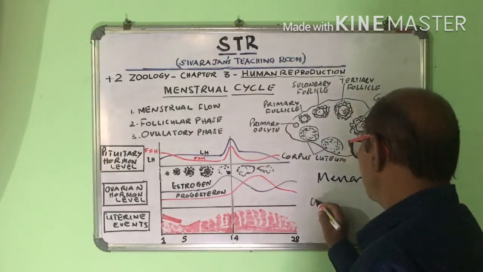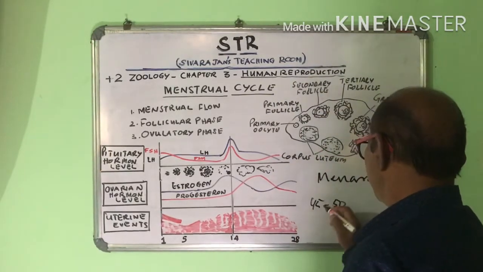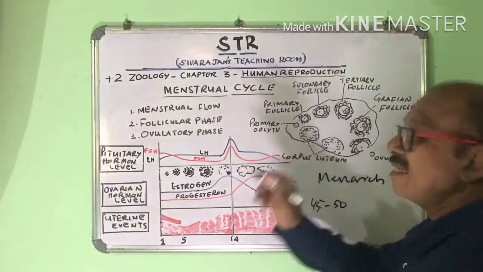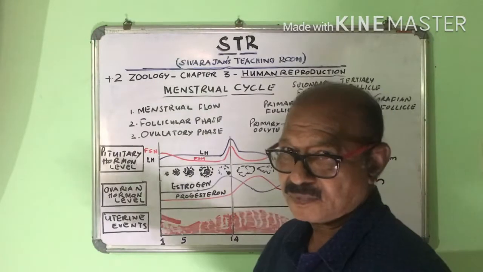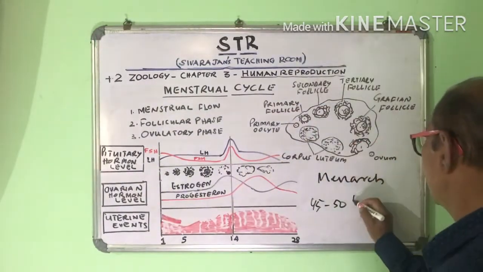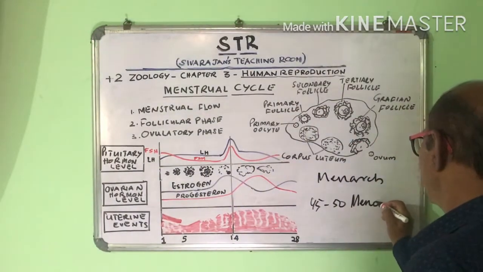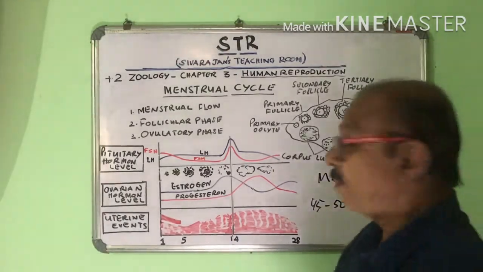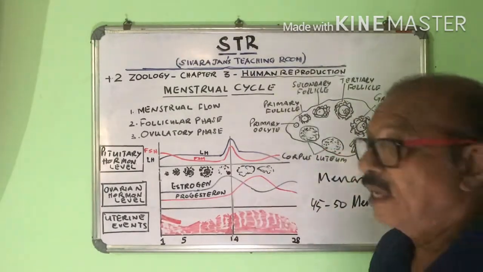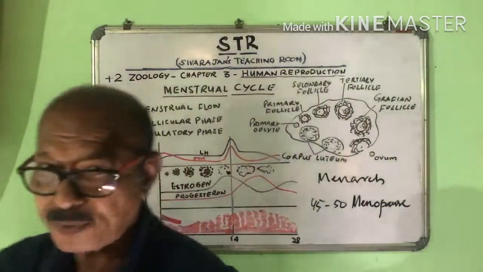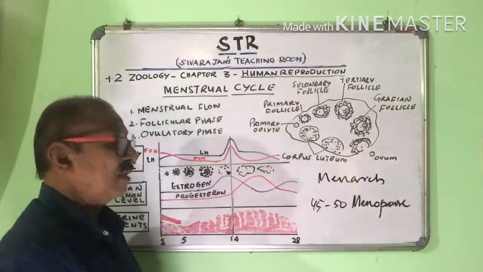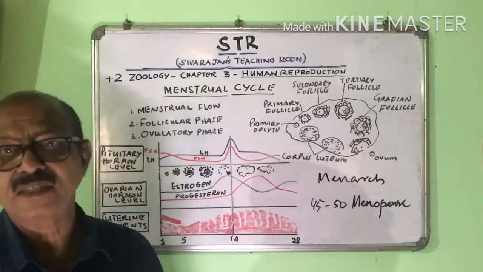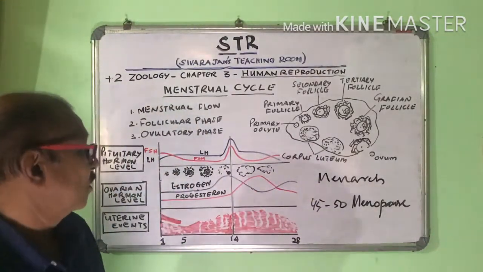Between 45 and 50 years of age, the menses stops. And this is called menopause. M-E-N-O-P-A-U-S-E, menopause. So menarche is the first menses and menopause is the stopping of the menstrual cycle. And that happens between 45 and 50 years in females.